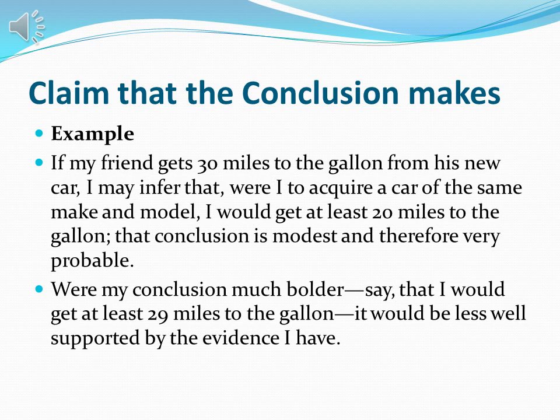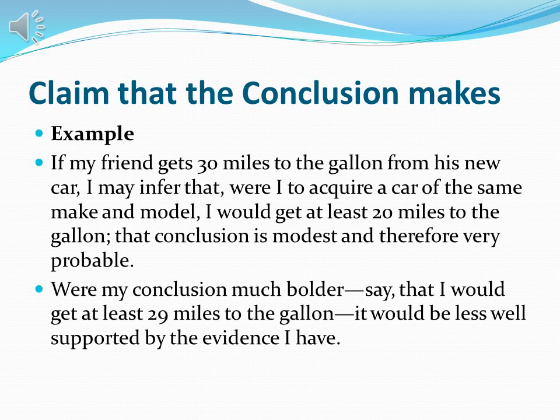If he's getting 30 and I'm claiming 20, I'm not claiming too much. But if I say I will buy the car only if it goes 29 miles per gallon, I'm claiming a bolder thing, very close to what he is saying.